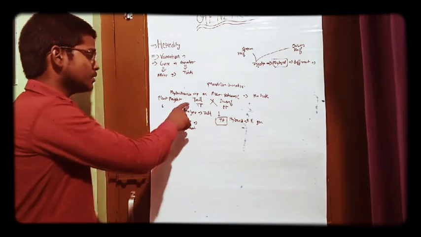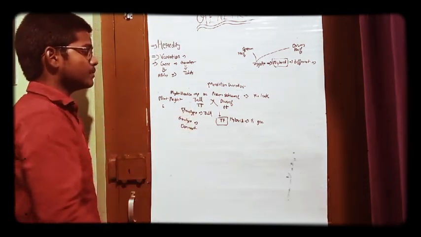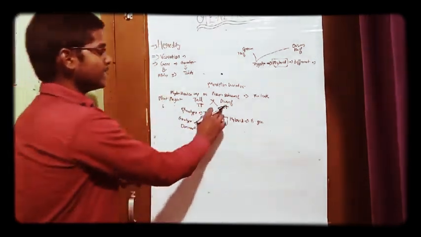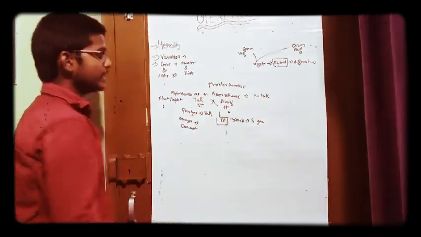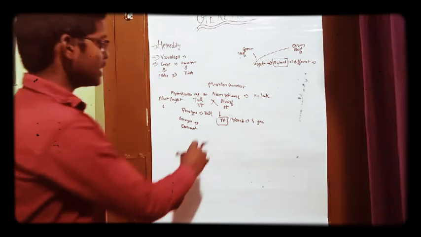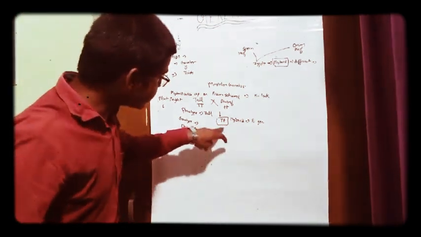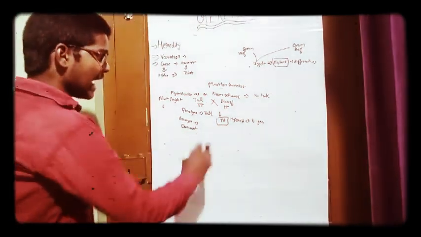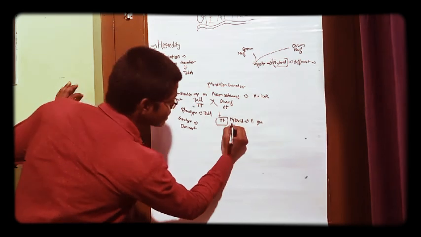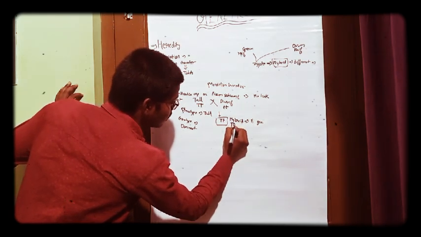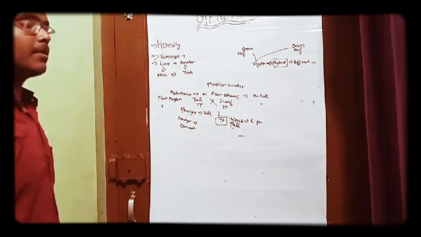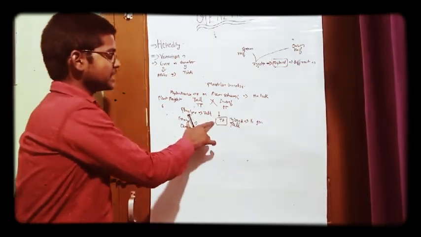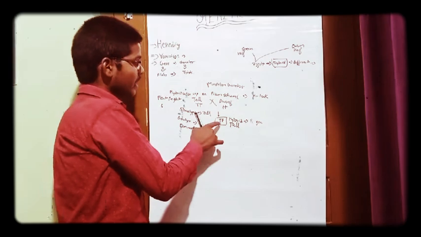Now the question arises, what is the phenotype of this hybrid plant? The phenotype of this hybrid plant is tall, because here the capital T is a dominant allele, because it is able to express itself in the F1 generation.